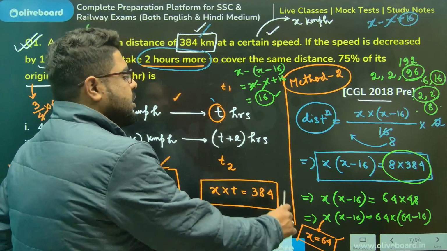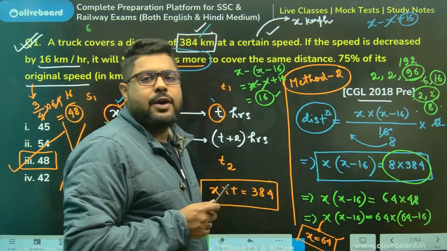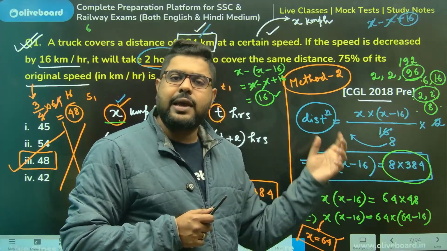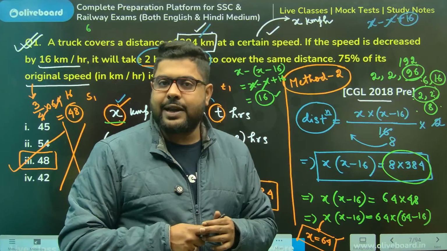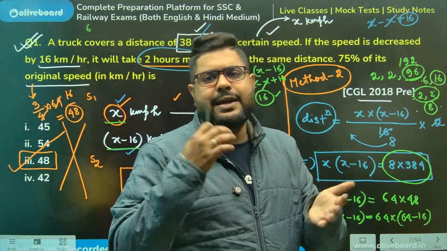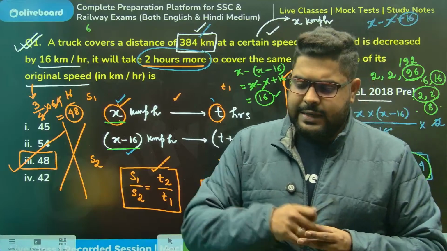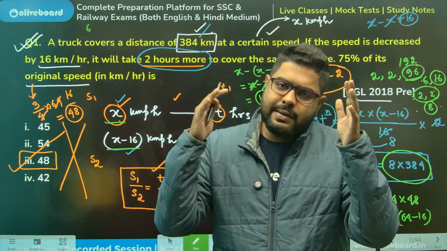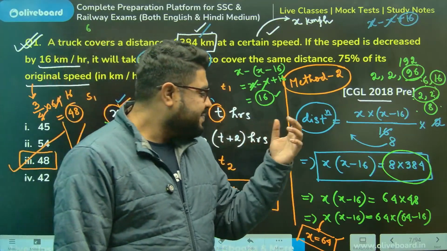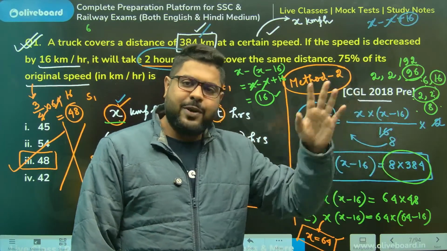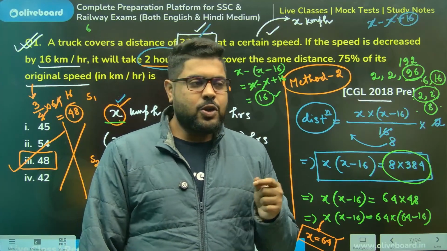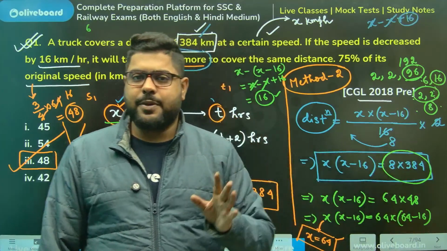Please understand. This is not the traditional way of solving a quadratic equation. The traditional way would have been x square minus 16x minus this whole thing equal to 0, then you solve doing middle term factorization. But again, we don't have much time, because in SSC, be it SSC, be it NTPC, be it whatever exam you are preparing for, you are racing against the clock. Time is a very key factor, so we want to solve it as quickly as possible.